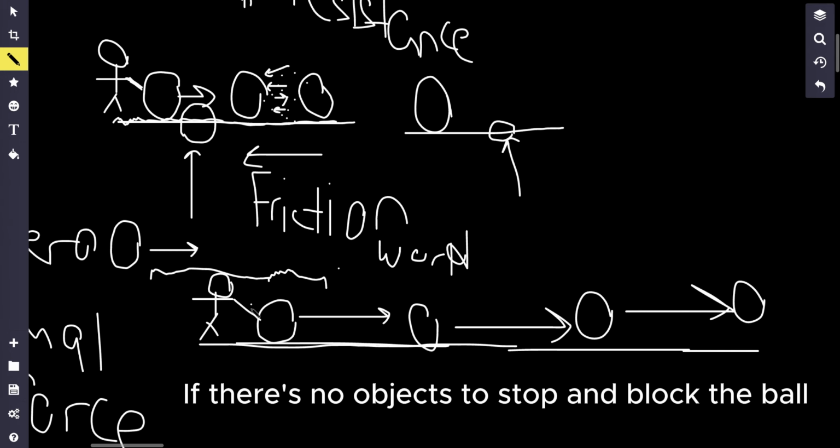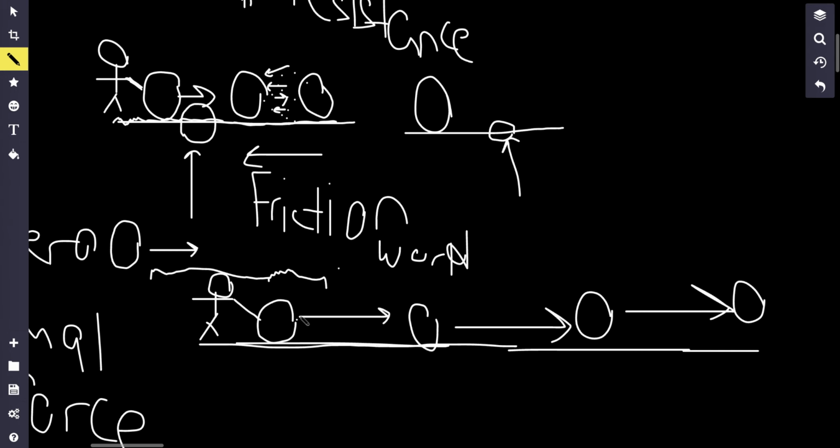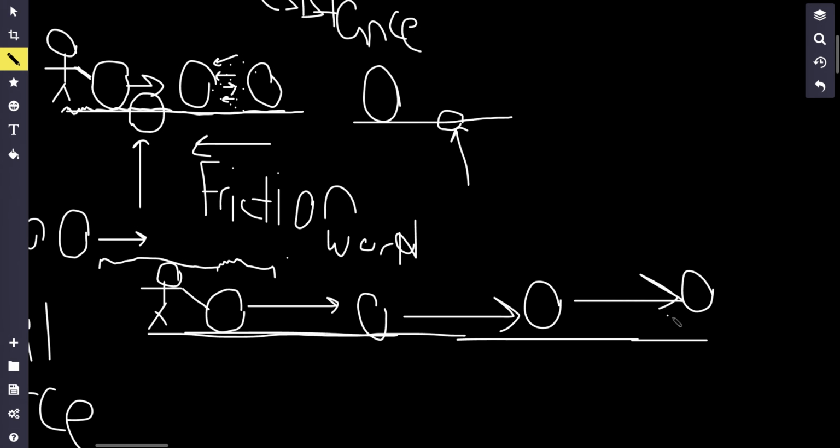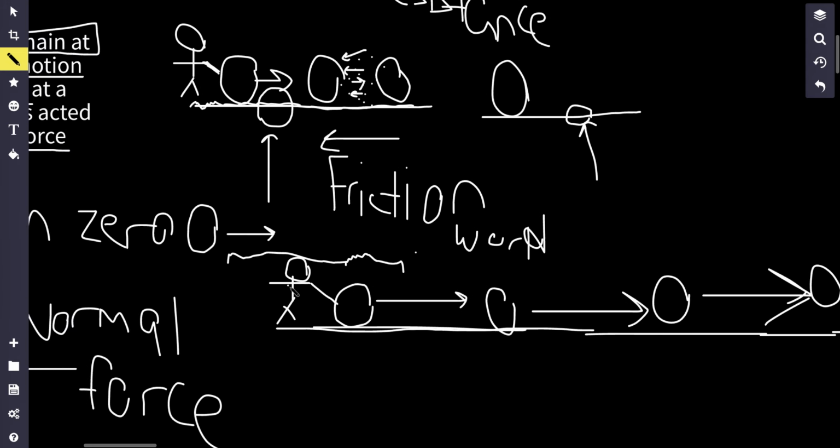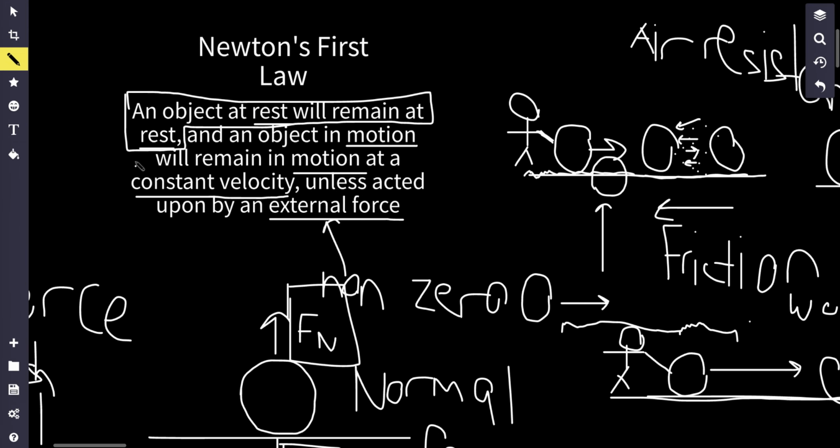When we push the ball, it gives the ball its initial acceleration, but then after that, no other forces are acting on the ball, right? We're only pushing this ball at this one moment, and after that, we're leaving the ball on its own. So there's not going to be any other forces applied to it. After this initial acceleration, it's just going to keep on moving in a certain direction at a constant velocity. And yeah, that's Newton's first law, right? An object in motion will remain in motion at a constant velocity.